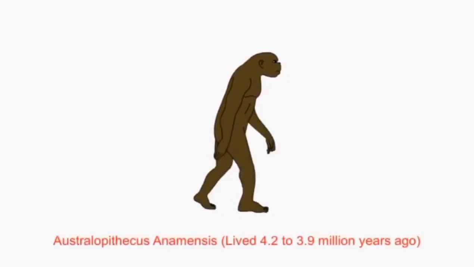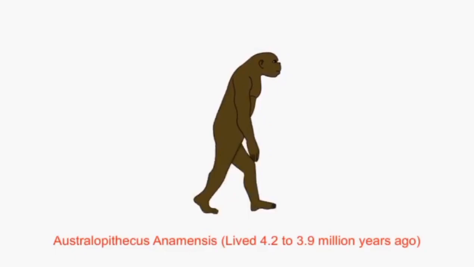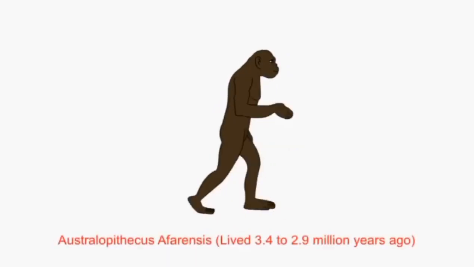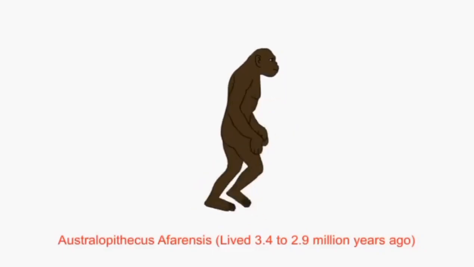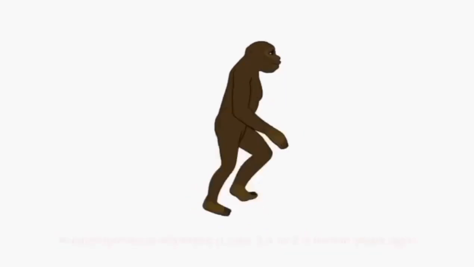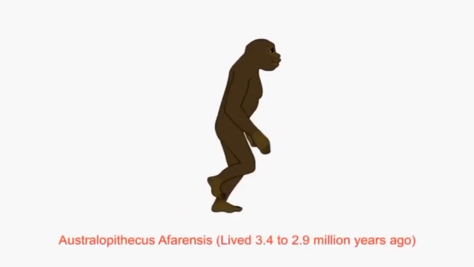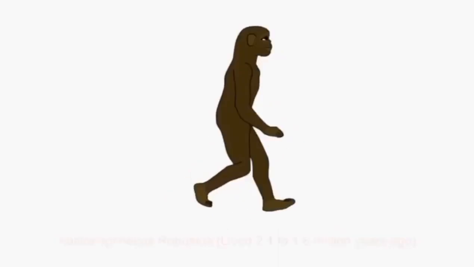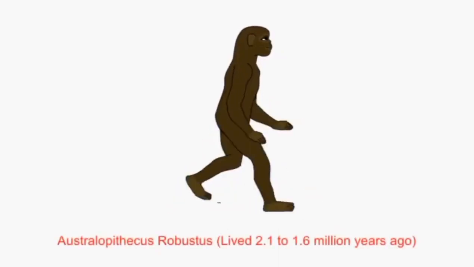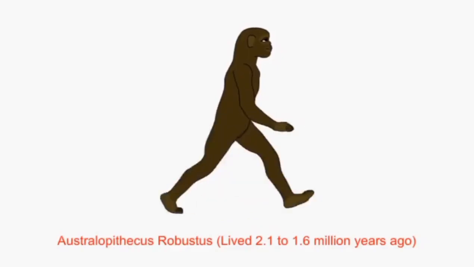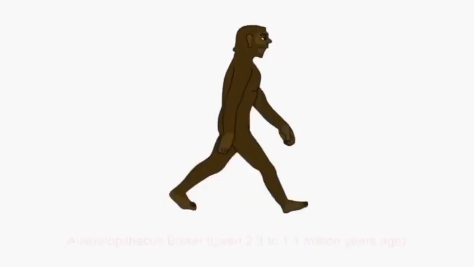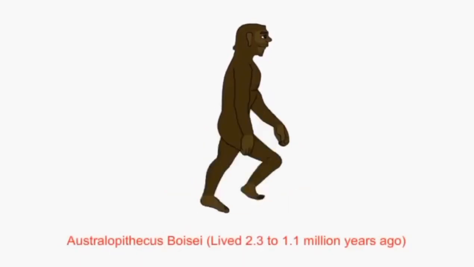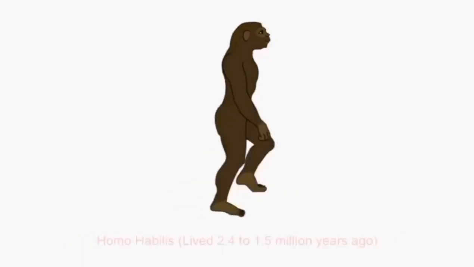We also have the Australopithecus anamensis, who lived 4.2 to 3.9 million years ago, as well as the Australopithecus afarensis, who lived 3.4 to 2.9 million years ago. The Australopithecus afarensis is considered the common ancestor of the Australopithecus species. The Australopithecus robustus is a species of robust Australopithecine from the early and possibly Middle Pleistocene of the Cradle of Humankind, South Africa. The Australopithecus boisei is a species of Australopithecine from the early Pleistocene of East Africa about 2.3 to 1.1 million years ago.